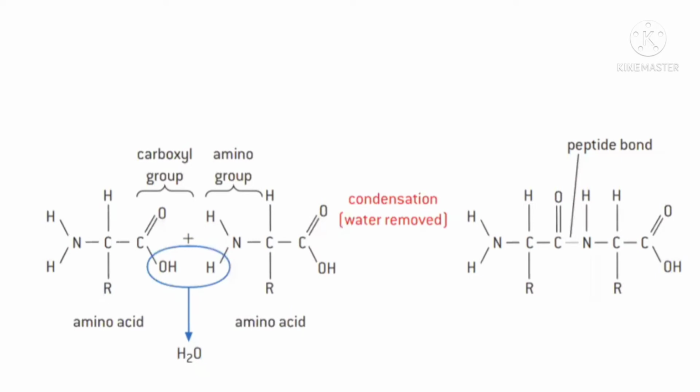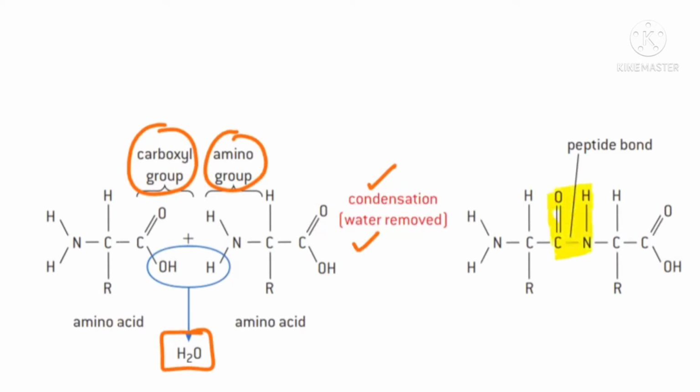So I think you can see from the diagram, we use the carboxylic group of one amino acid and combine it with the amine group of another, and a water molecule is removed, meaning a condensation reaction, or you can say a dehydration reaction, in which water is removed, and as a result a peptide bond is formed. CONH, the peptide bond, is formed. Is it clear, beta? Up till here the concept is clear. Now one more concept is there.